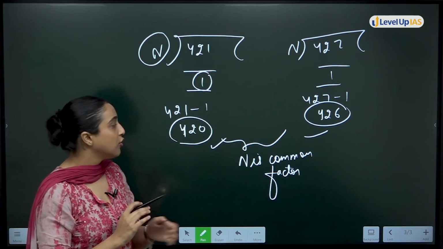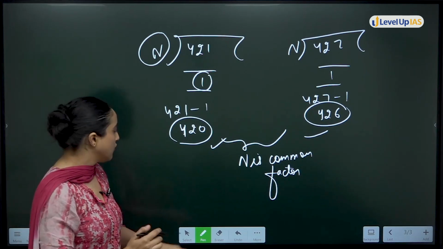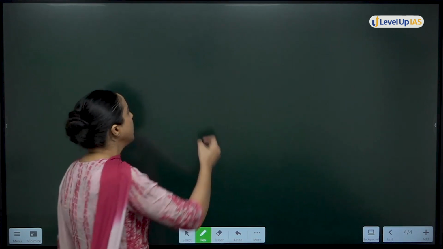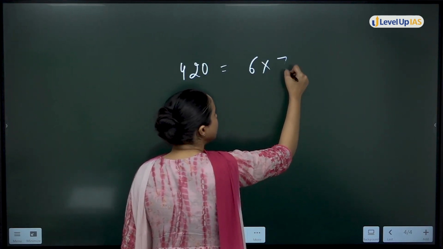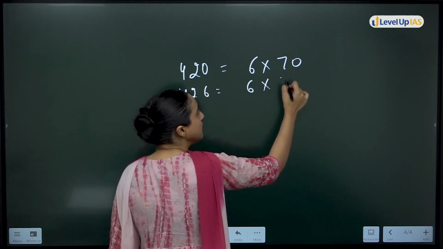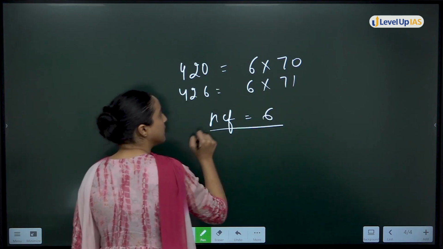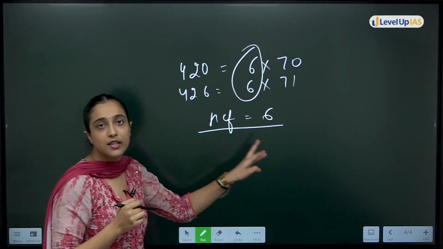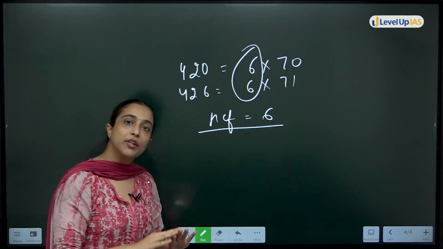So what we have to do is find the common factors. For this, like finding the HCF, 420 is 6 multiplied by 70, and 426 is 6 multiplied by 71. That means the HCF is 6. But I don't want only the HCF, I want the common factors.